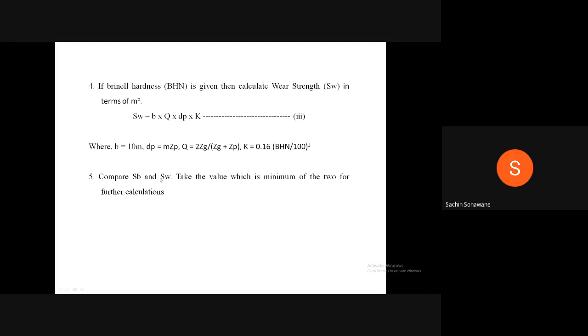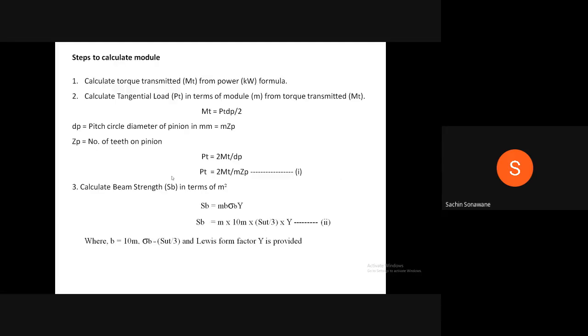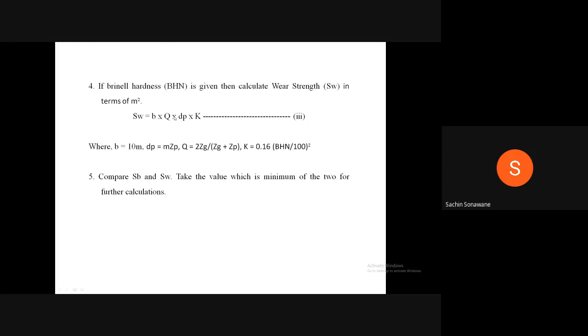Step number 5. Compare SB and SW and take the value which is minimum of the two for further calculations. Whatever SB value will be there in terms of m square, again SW value will be there in terms of m square. We have to compare these two values, and the coefficient of m square which is minimum for SB or SW, that value we have to take for further calculations. Therefore, write down these two steps.